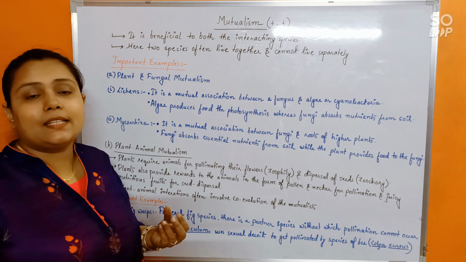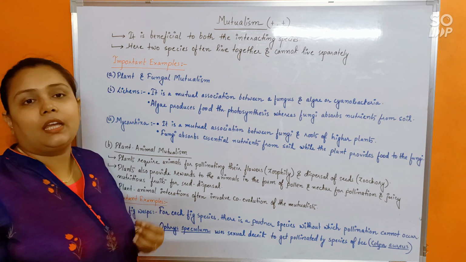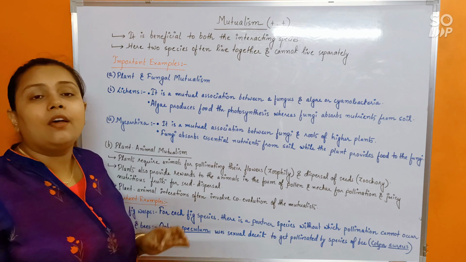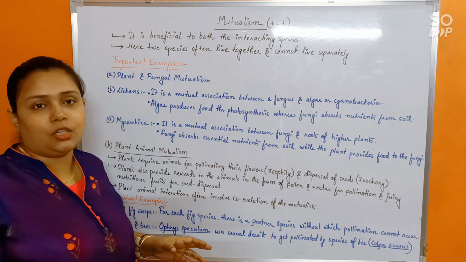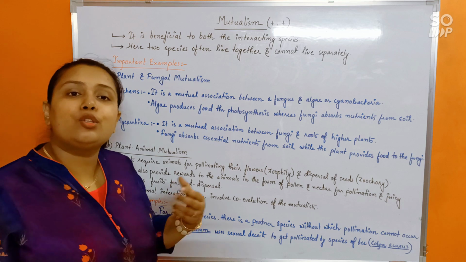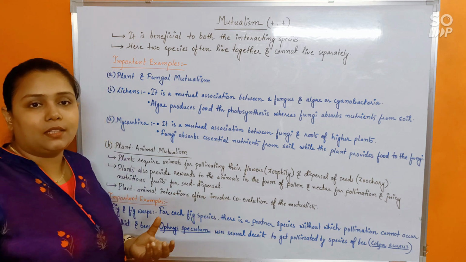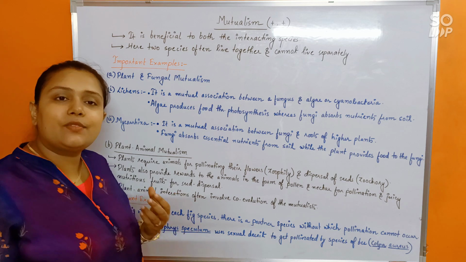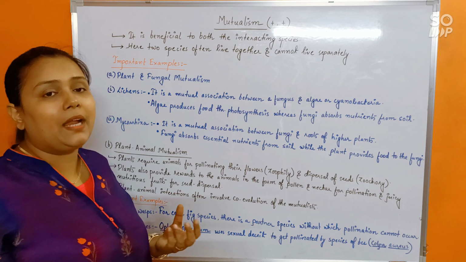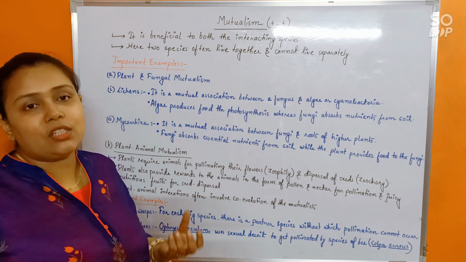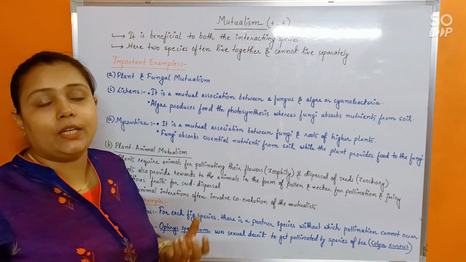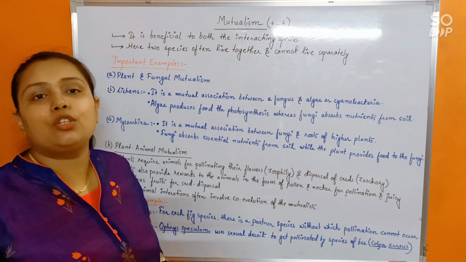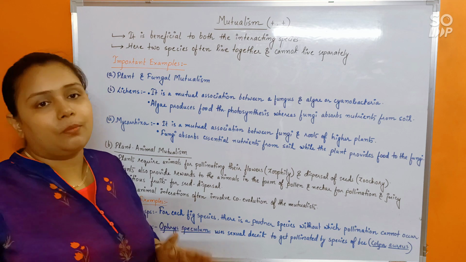In case instead of green algae there is a cyanobacterium, the cyanobacterium would also fix atmospheric nitrogen, and that will be very beneficial to the plant, because after all, nitrogen is a critical element, isn't it? It is very deficient in the soil where the plants grow, and that's why additional nitrogenous compounds in the soil due to nitrogen fixation can be very essential and beneficial to the plants. So do remember this.